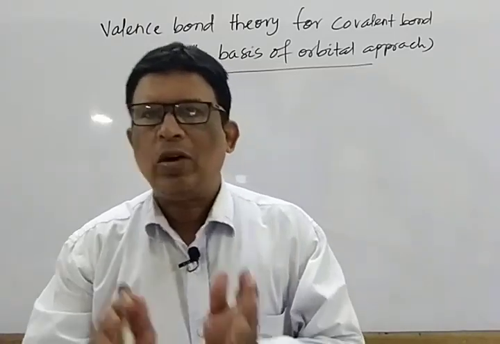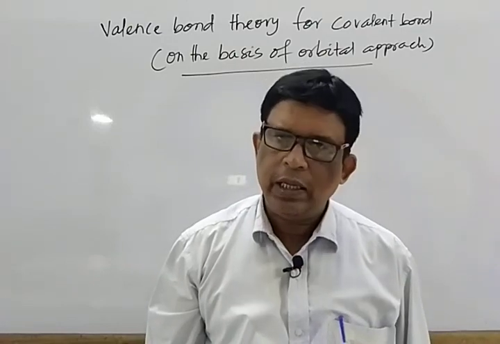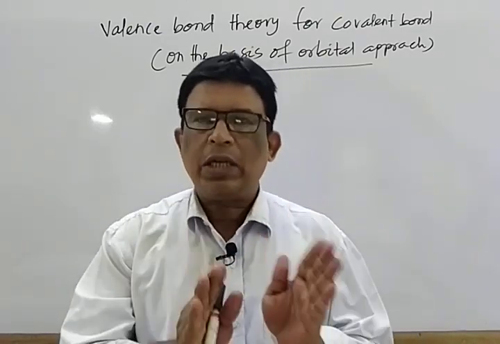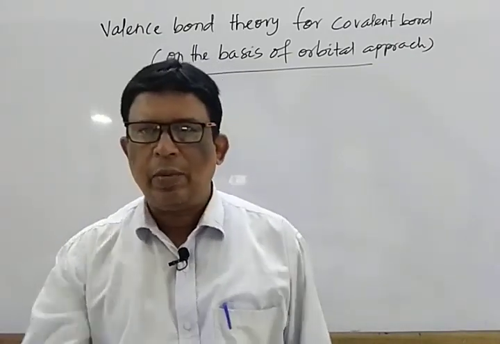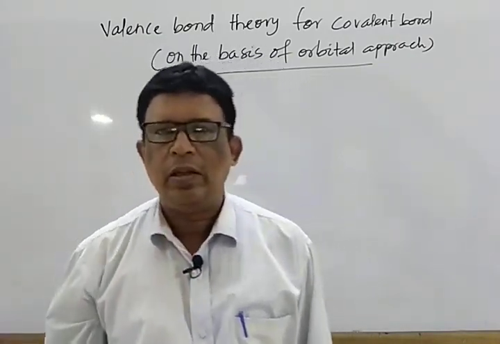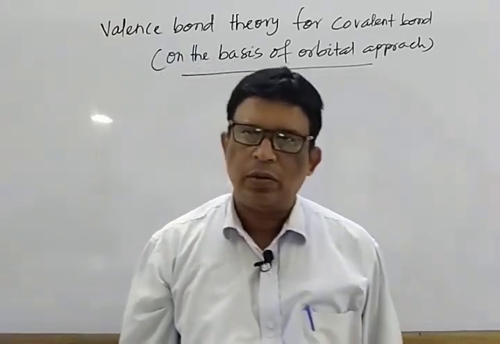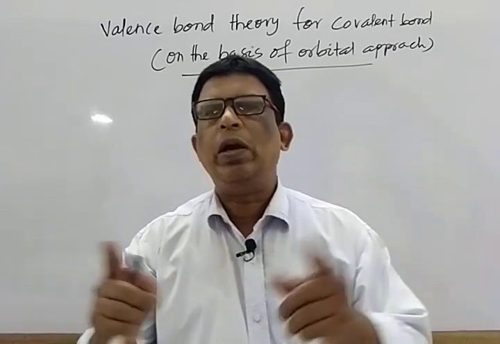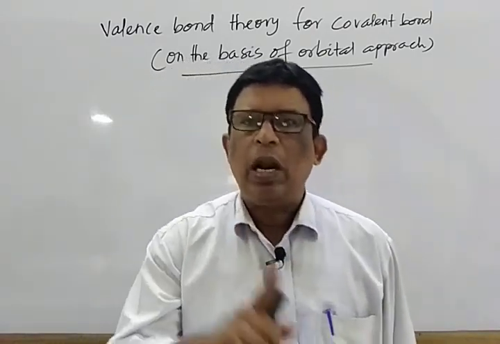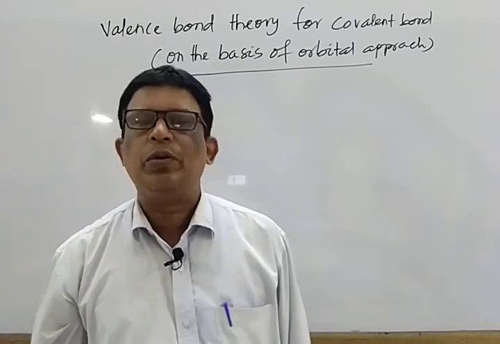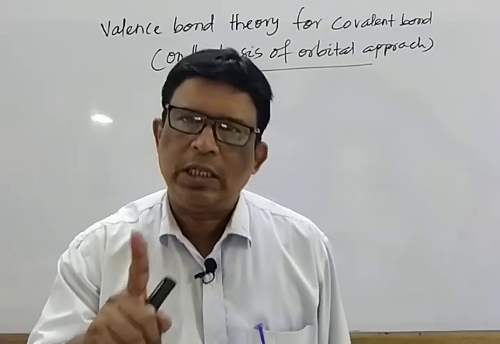So what do we mean by covalent bond on the basis of orbital approach? Listen, the important thing. First we discuss one by one, try to understand, then we start writing. Never write it now. Listen carefully. That means, what do we mean by the covalent bond on this approach? That is, overlapping of atomic orbital. A covalent bond is formed by the overlapping of atomic orbital of two atoms containing unpaired electron in opposite spin.